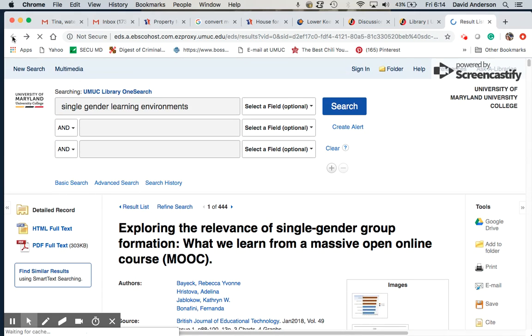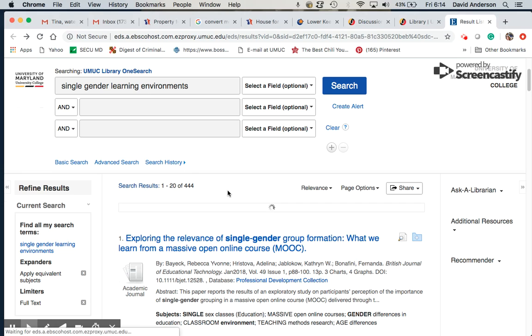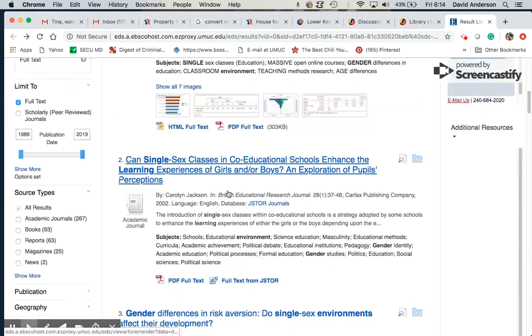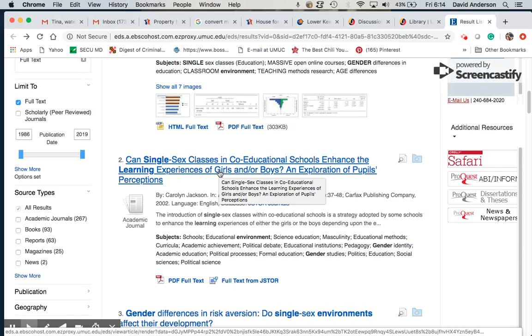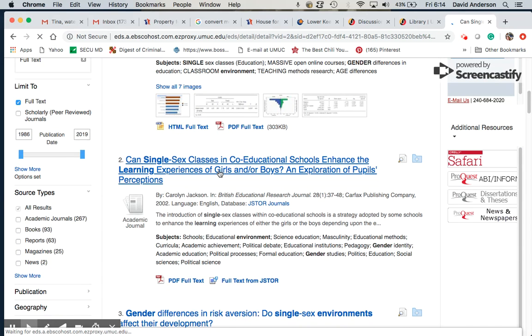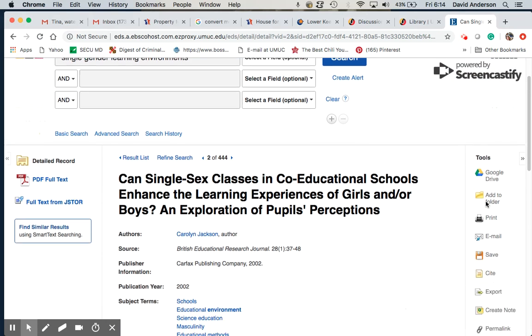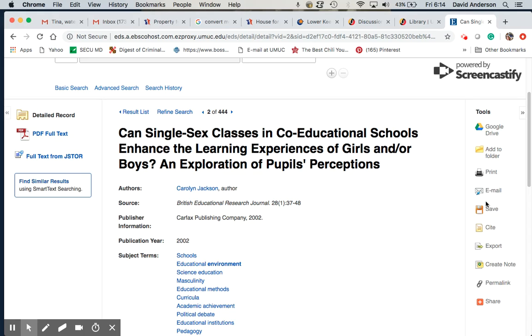So let me just share that with you one more time. You need to first get to your resource. So if I go here, this is a journal article. I'm going to research it. Then my toolbar comes up and I can do all kinds of things with it. I can print this. I can create the PDF of full text of it. I can save it. I can cite it.